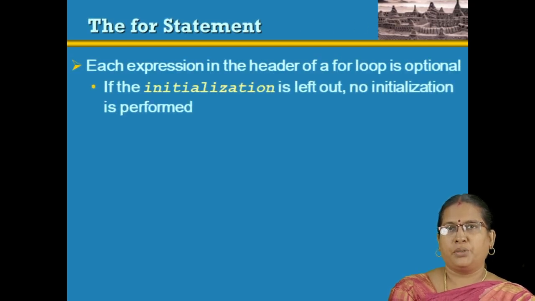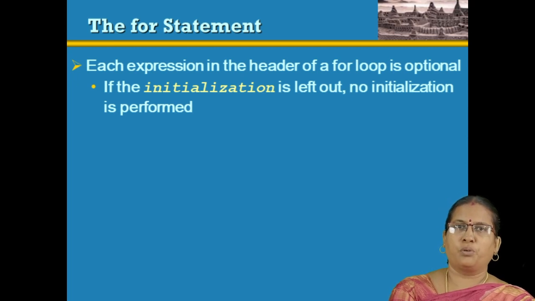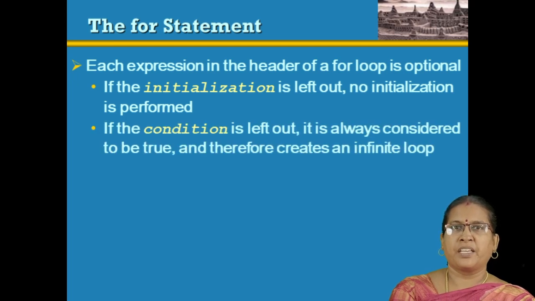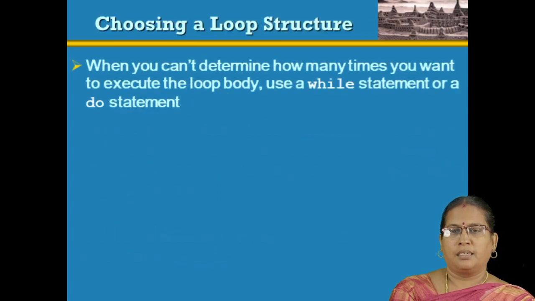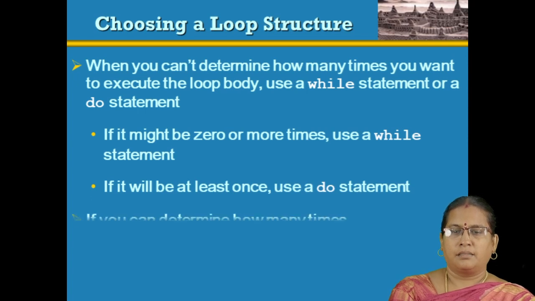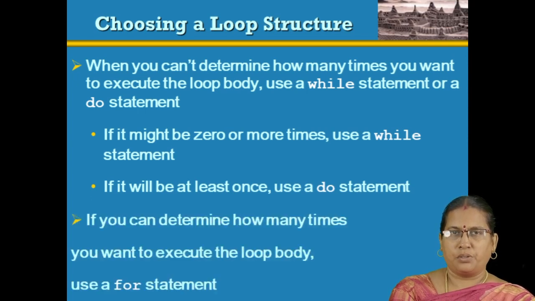We can use the for loop if we know the number of repetitions in advance. If the number of repetitions is not known in advance, then we have to choose the while loop. If we know the number of repetitions in advance, then we choose the for loop. If it is not known previously, then we have to use the while loop.